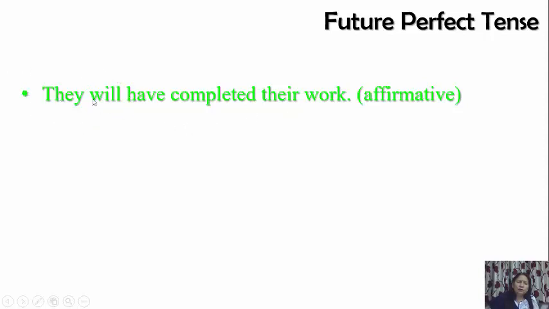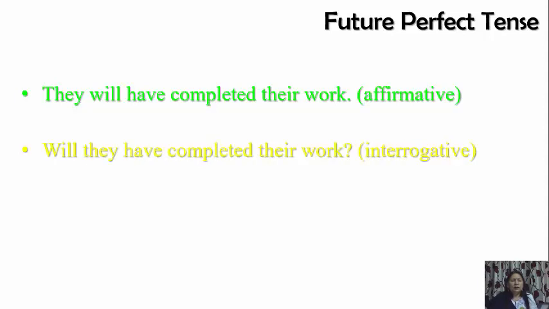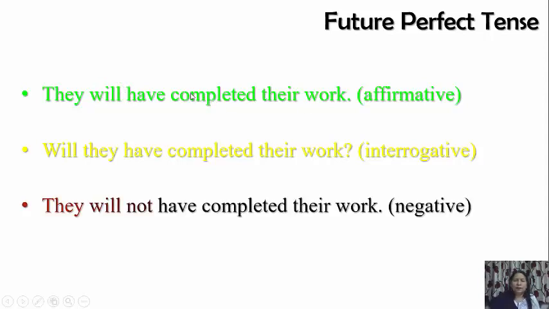And for making a question, will they have completed? So only will comes in the beginning. Will they have completed their work? Fine. And for making it negative, they will not have completed their work. Here not comes after will. Negative.